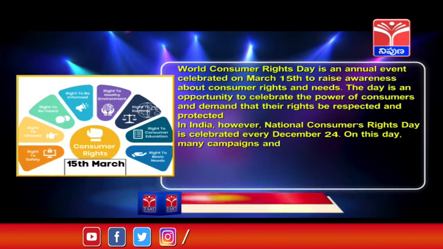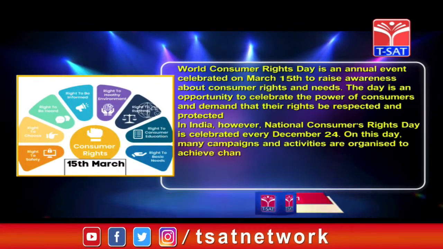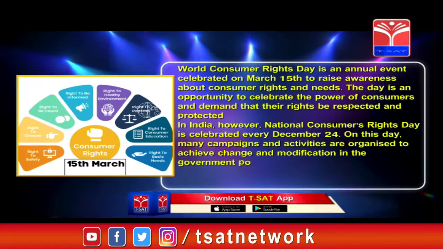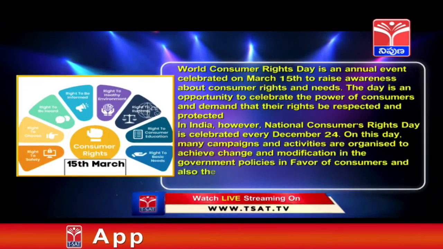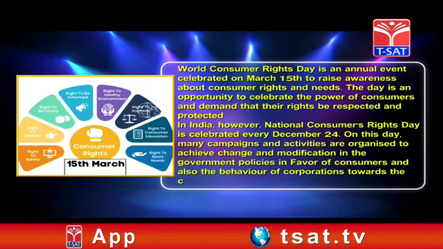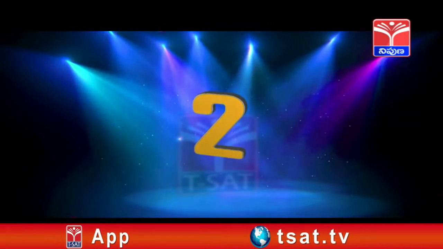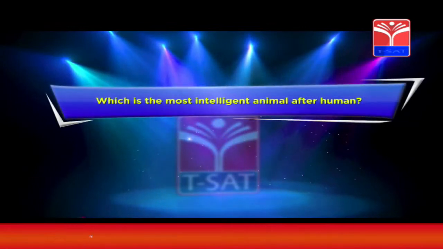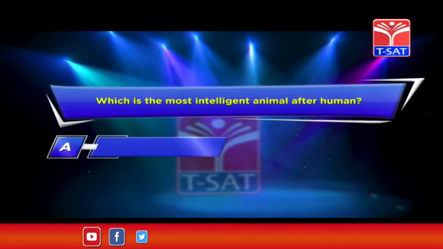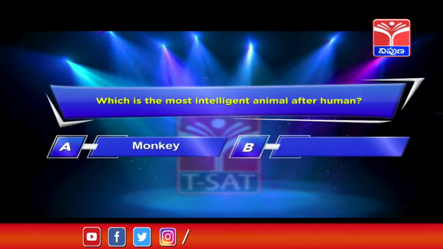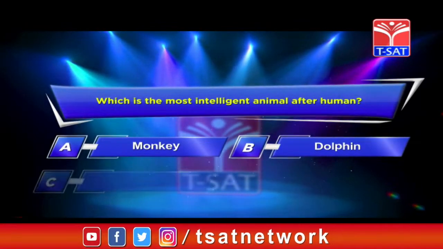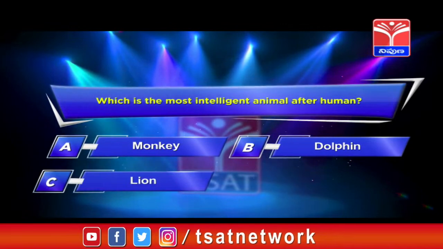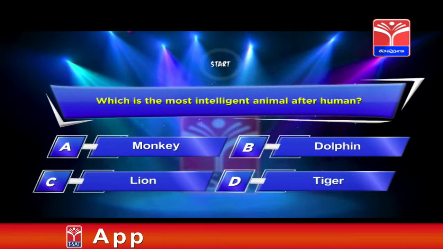On this day, many campaigns and activities are organized to achieve change and modification in the government policies in favor of consumers and also behavior of corporations towards the consumers. Next question: which is the most intelligent animal after human? Option A, monkey. Option B, dolphin. Option C, lion. Option D, tiger. Your time starts now.